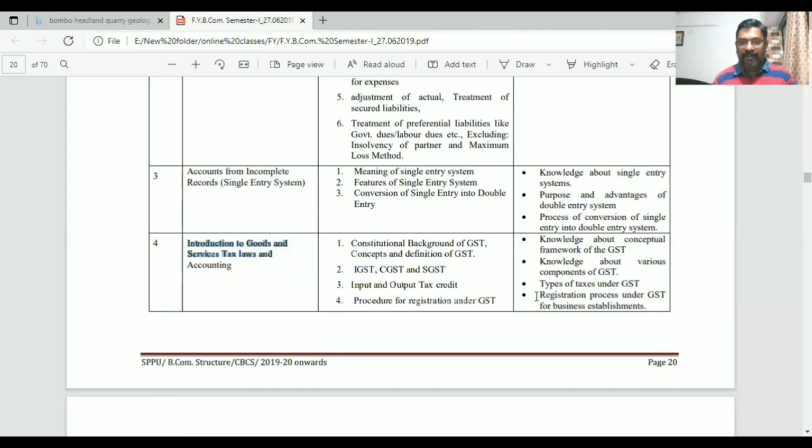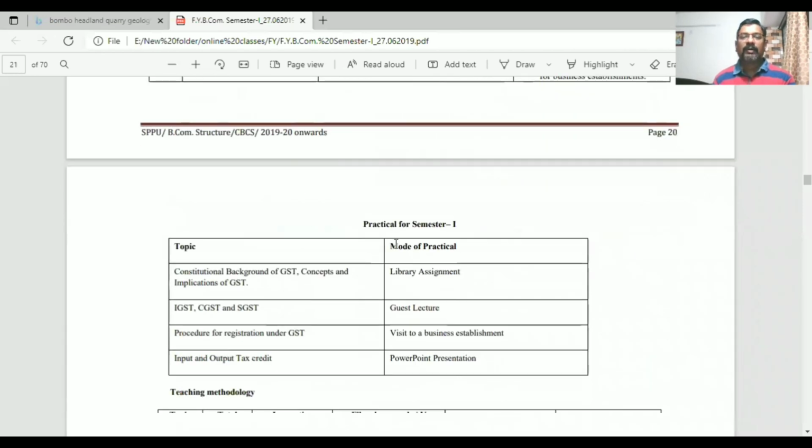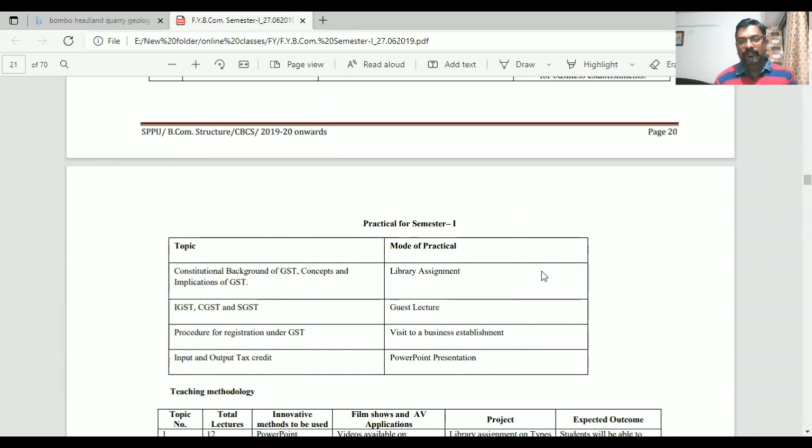Sir, as you said that this is the practical one, wouldn't it be included in the theory exam? It is also part of the theory part, I told you. I showed you that as per the university requirement, this chapter is also there as the 4th unit. So this particular course will give you the 4th unit complete discussion plus your practical assignment. So it will be part of your theoretical, practical, and normal examination also.